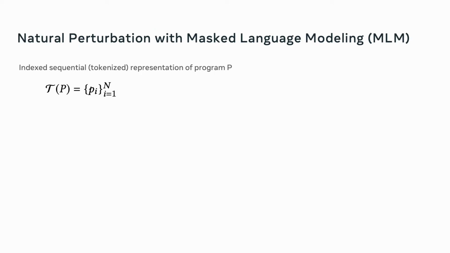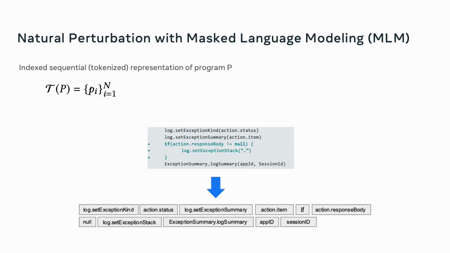The way we deal with the naturalness/plausibility requirement is by introducing natural perturbations with masked language modeling. So imagine an indexed tokenized representation of the program P. It could look like this. We have a diff, and then we tokenize it, and we get a series of tokens that we can then feed to the machine learning model.